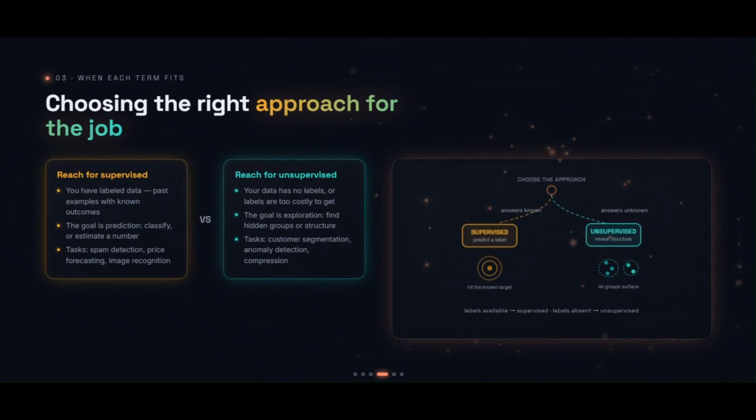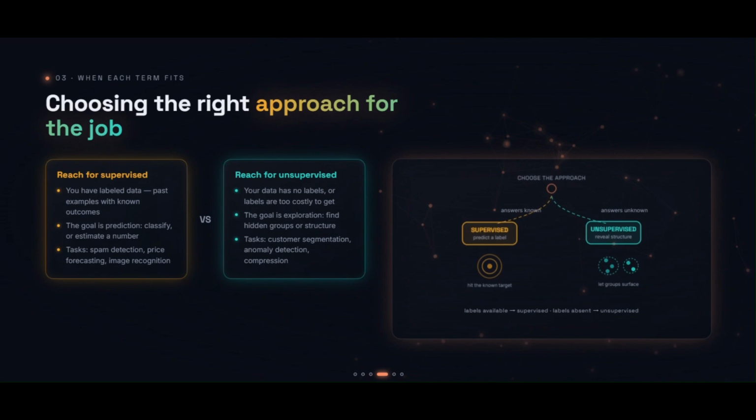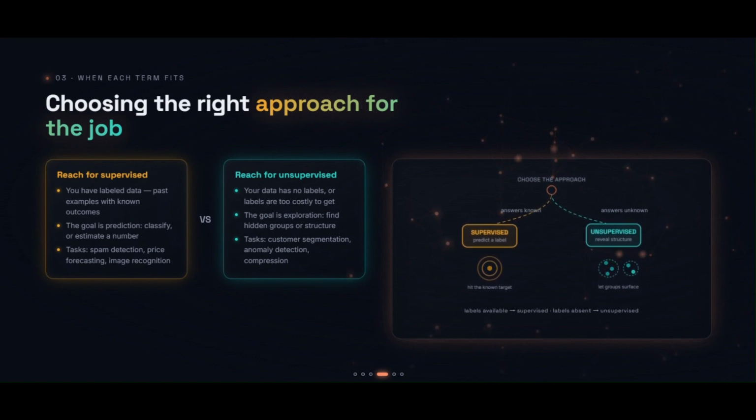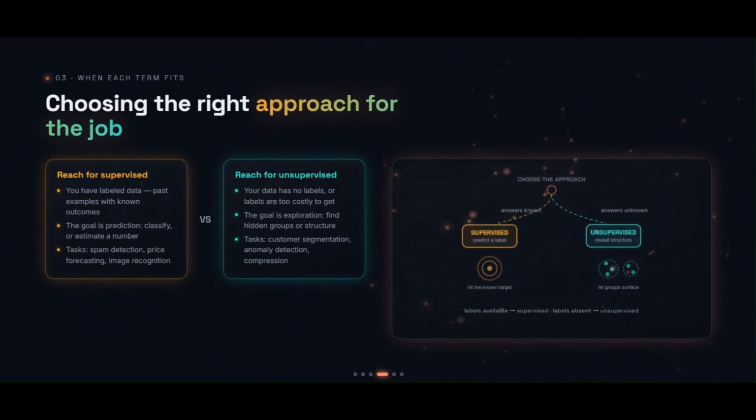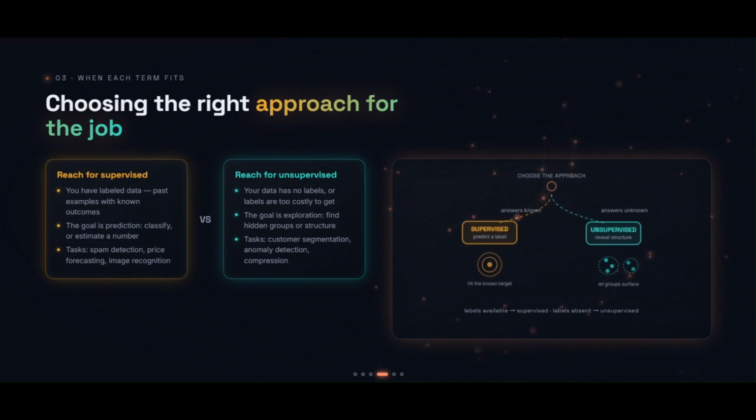Choosing the right approach comes down to one question: do you already know the answers? If yes, use supervised learning for predicting tasks like fraud detection, image recognition, or forecasting. If not, unsupervised learning becomes your explorer. It's perfect for customer segmentation, anomaly detection, or revealing hidden structures buried inside massive datasets.